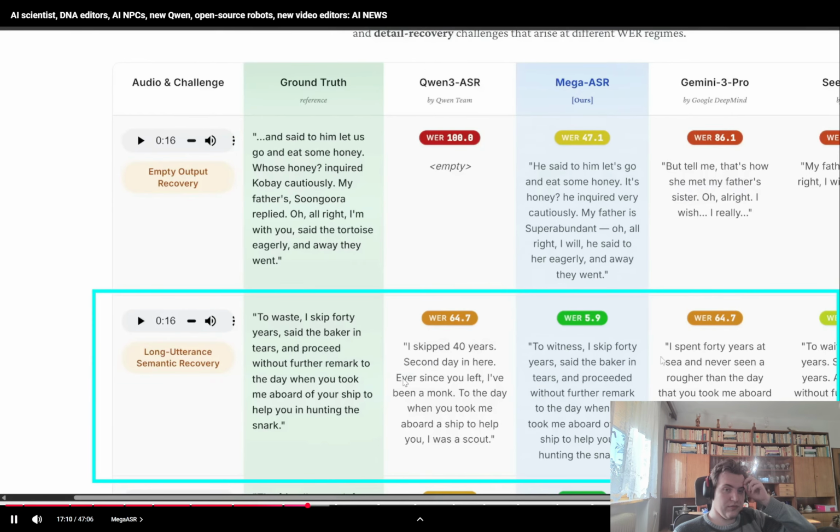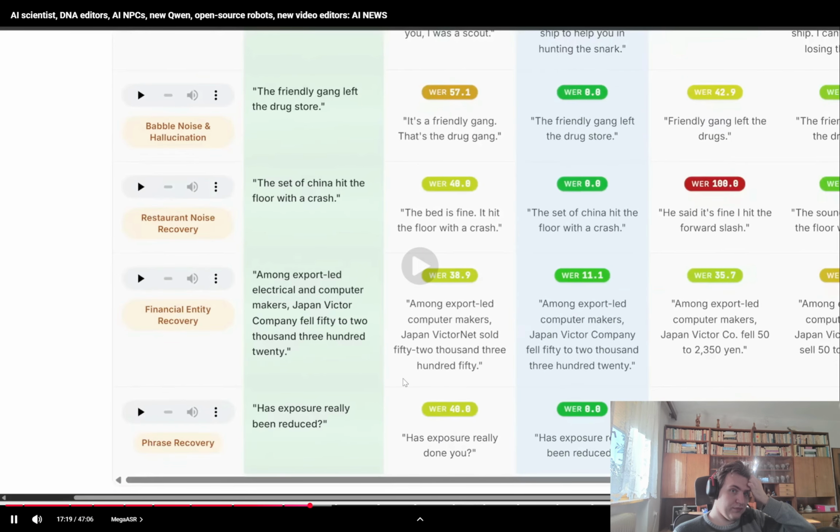And again, you can hear that Mega ASR has the lowest error rate, and it got most of the text correct, whereas for both the other competitors, it was pretty bad. Here are some additional extremely challenging examples.